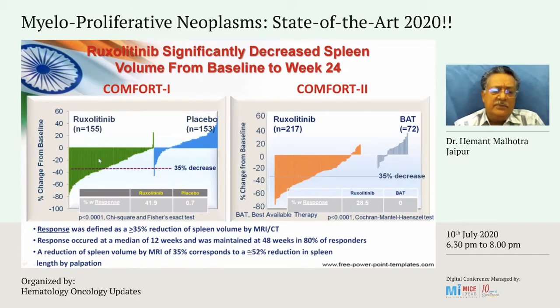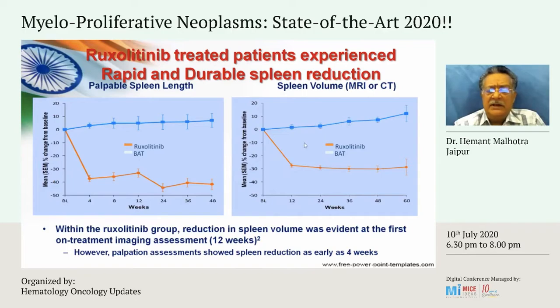The majority of the patients had a significant reduction in splenomegaly, almost 50% in the ruxolitinib arm and negligible in the placebo arm. In the COMFORT-2 study, again, about 1/3 of the patients had a significant reduction in their spleen size at week 48. And it was also seen in these two studies that the reduction in spleen size happened very rapidly in the first 4 weeks in the ruxolitinib arm.